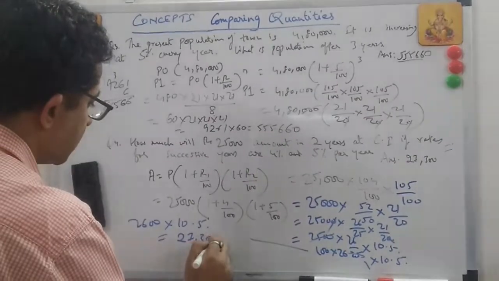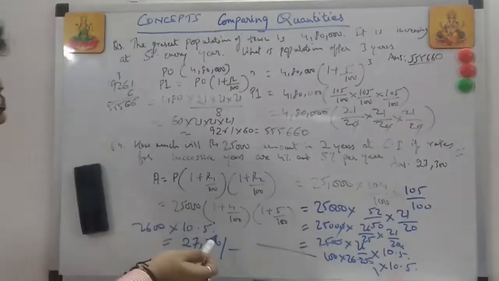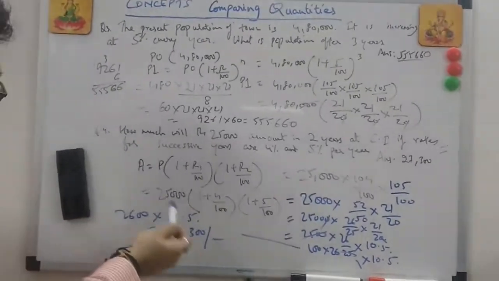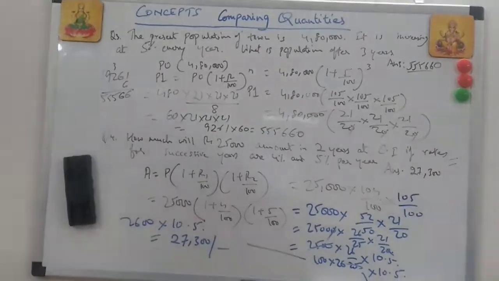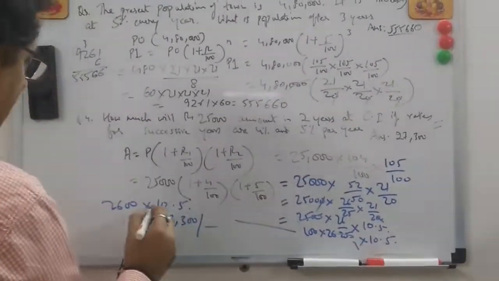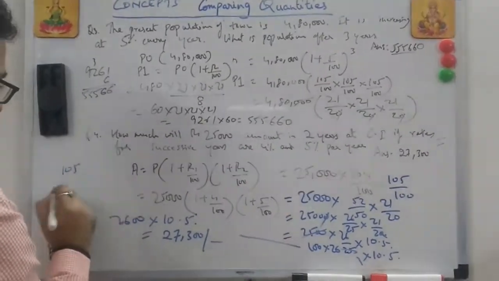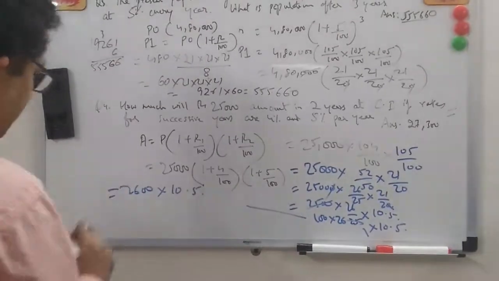Even if you do it, it will be this only. So always apply logic. If it is 2600 by 10, you do 26,000. So it should be more than that. And if you do by 11, it is higher than this. So 27,300. If you do it, it will come like this only. If you want me to do it for you, I will do it for you. 105 into 26.